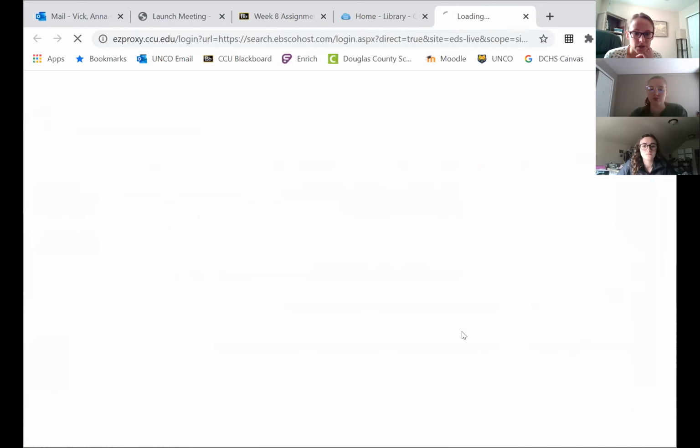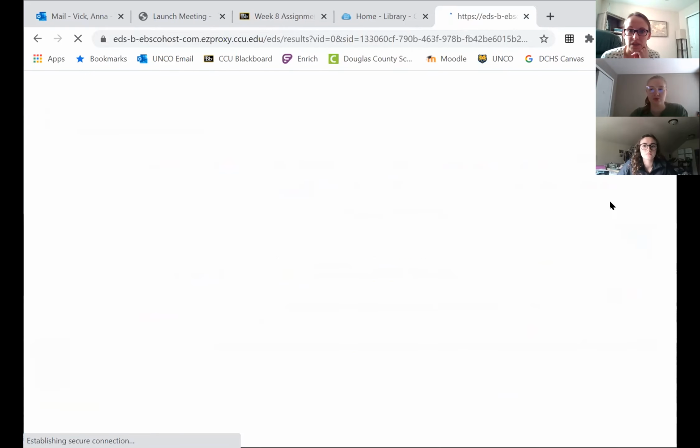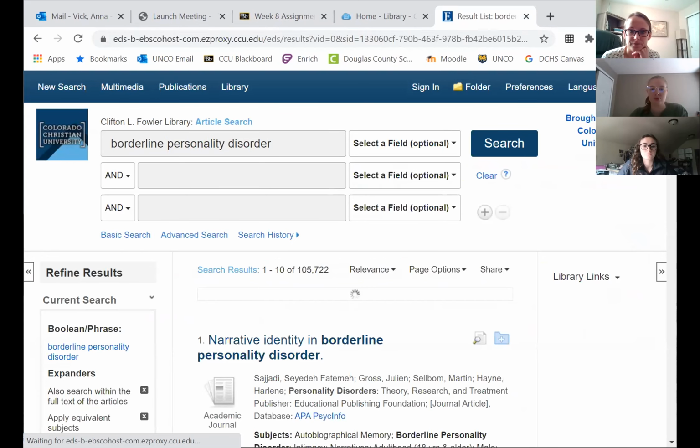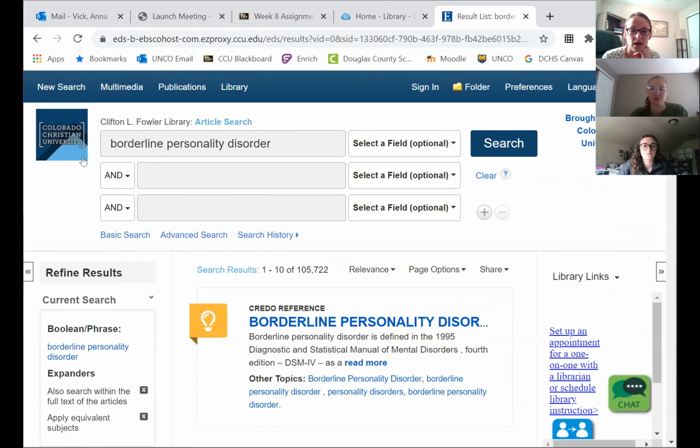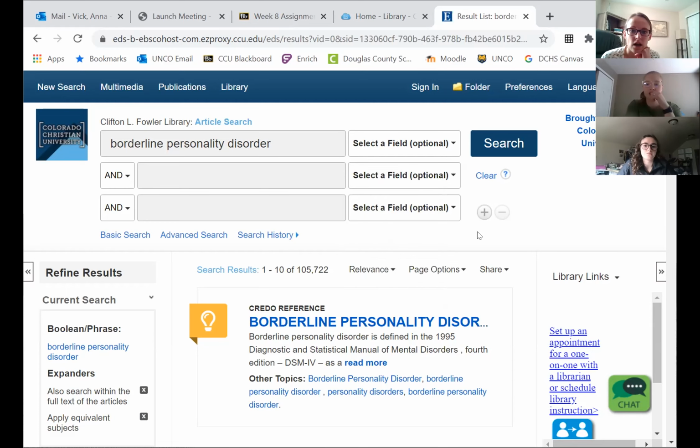So I typed borderline personality disorder, and I'm just signing in with my CCU username and password. Let's say that this is an area of interest for me as a particular mental health condition. So now here I am. This is called the Boolean Search. So borderline personality disorder, this is my first search that I'm using. So I could pull down the field and say that I want only articles that have this in the title. Or a different thing here, like the journal is about borderline personality disorder. Or if I were typing a person's name, I could click author. Right now I won't. I'm just going to leave it because it says that is optional.